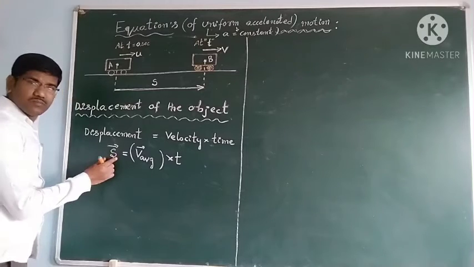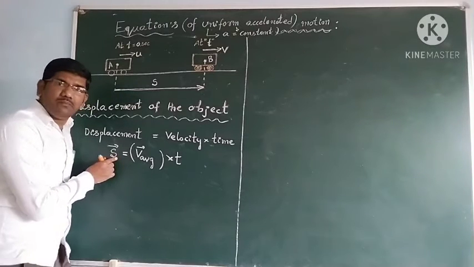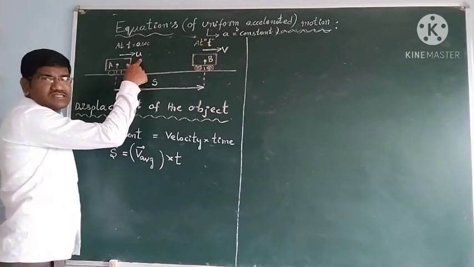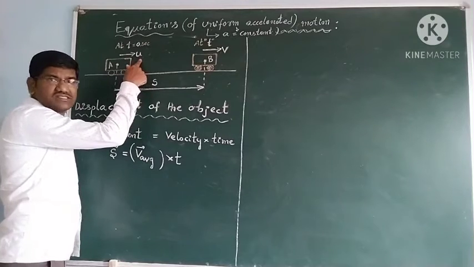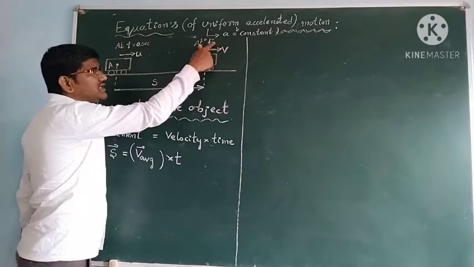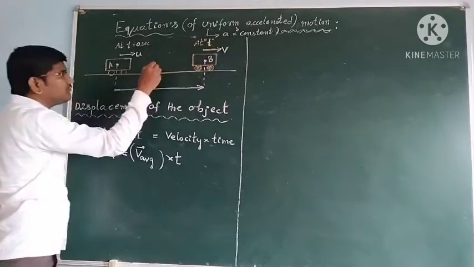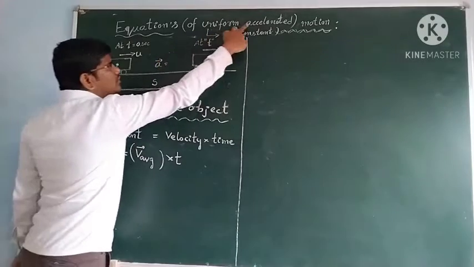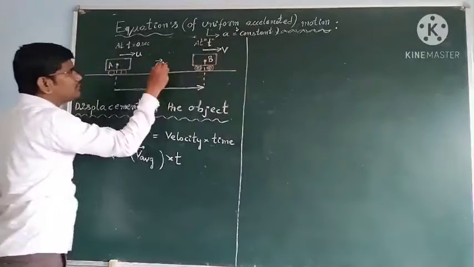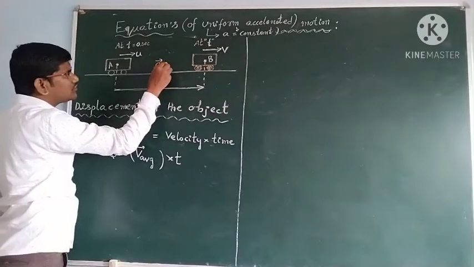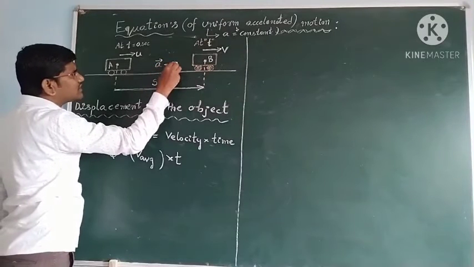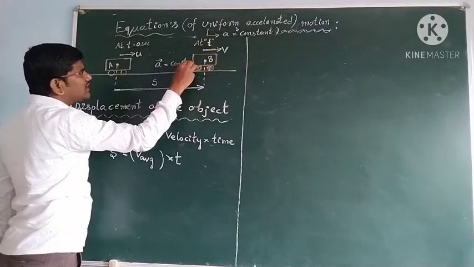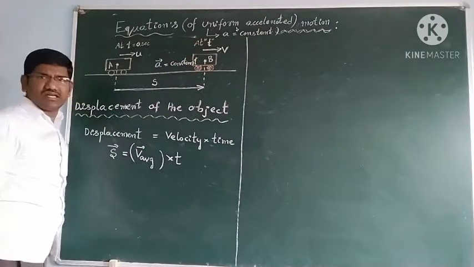Okay, this s bar is the displacement travelled by an object with u initial velocity, and it has changed to v velocity in an interval of time t with an acceleration a bar, and that is also uniform acceleration, which means constant acceleration. Okay students, so it is moving with a constant acceleration.